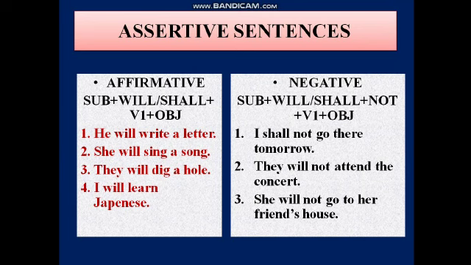How to frame a negative sentence in future indefinite tense? Subject plus will or shall plus not plus V1 plus object. For example, I shall not go there tomorrow, they will not attend the concert, she will not go to her friend's house.